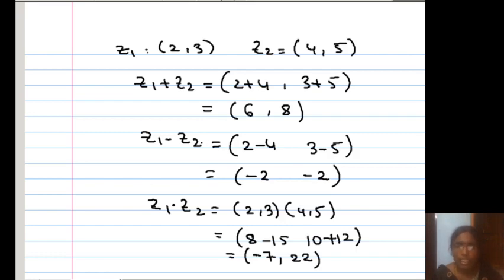So this is addition, subtraction, multiplication. For example, the negative of Z1 means minus Z1, which is (minus 2, minus 3). So these are some basic operations that I told you up to now, with some simple example problems. Still, we have some more to discuss in the next class. This is a very interesting topic. Okay, thank you very much.